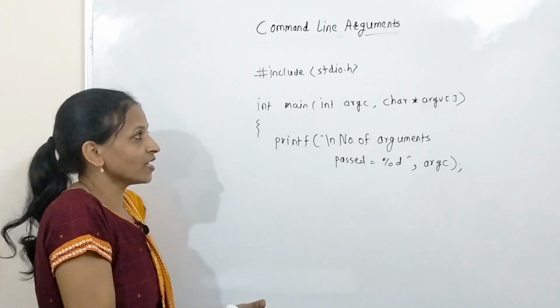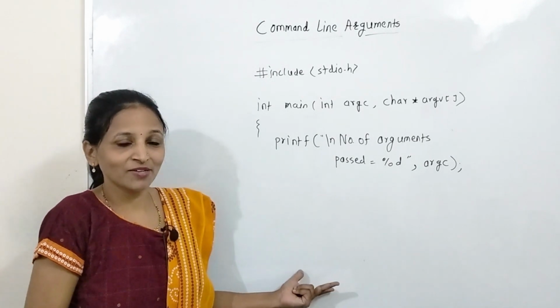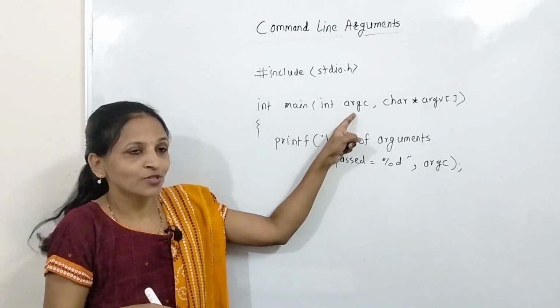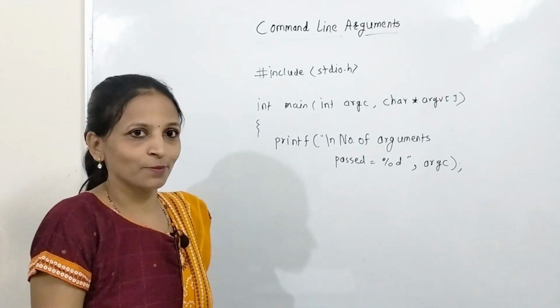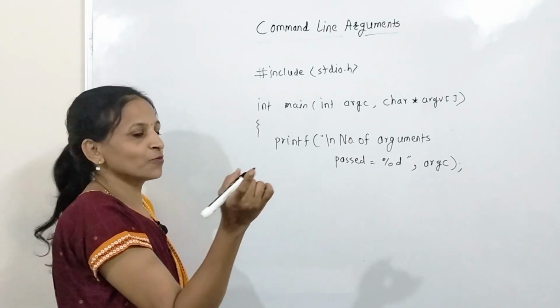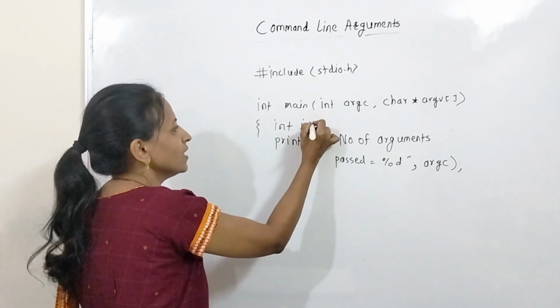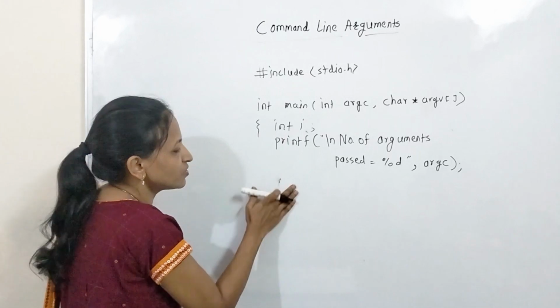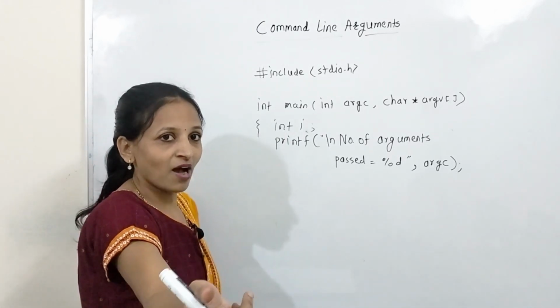We don't know how many elements are in that array, but we know the argc value, and using that argc value we can display all the array elements simply using a for loop. For that we first declare one counter variable, I, and here first we will write a message that these are the arguments passed.